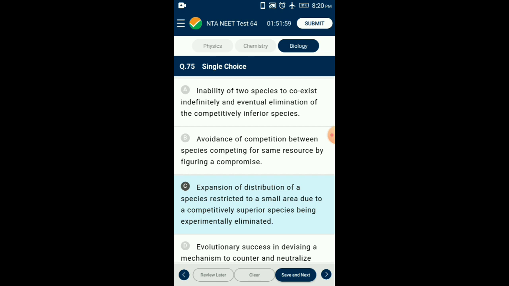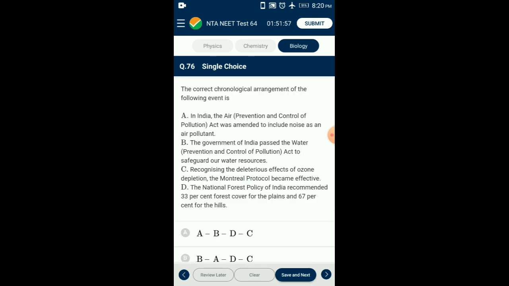Question number 76. The correct chronological arrangement of the following events is: the Government of India passed the Water (Prevention and Control of Pollution) Act in the year 1974 to safeguard our water resources. In India, the Air (Prevention and Control of Pollution) Act was amended in the year 1987 to include noise as an air pollutant.